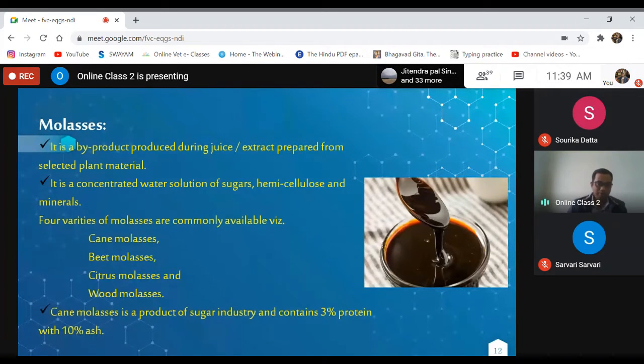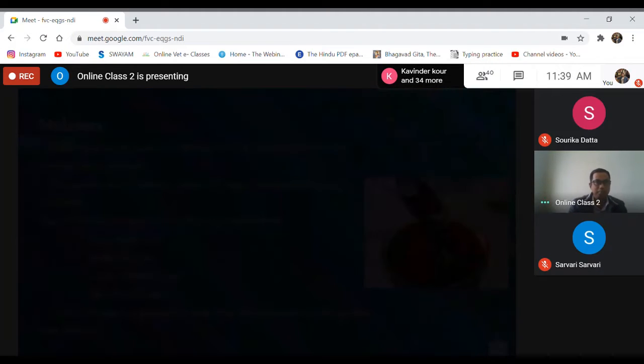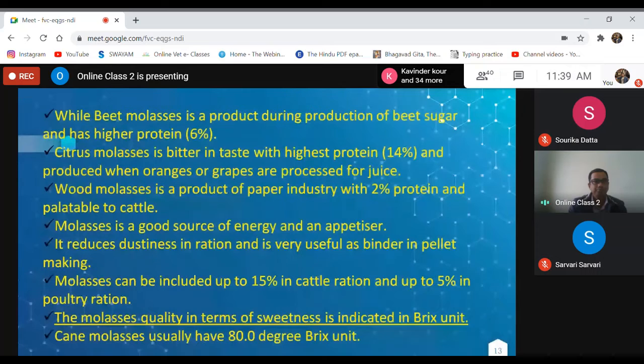Since it is 10% ash, definitely it will be rich in minerals. While wheat molasses is a product during production of wheat sugar and has higher protein than the cane sugar. Citrus molasses is bitter in taste with the highest protein, 14%, and is produced when oranges or grapes are pressed for juice. So it is bitter in taste.